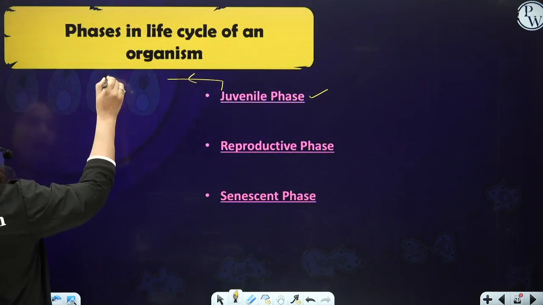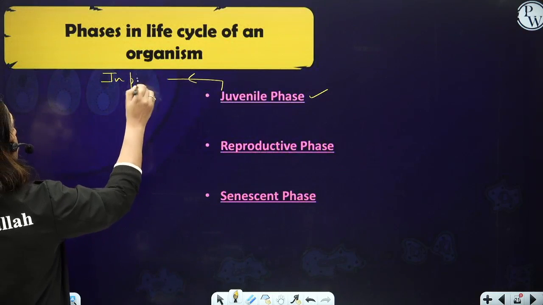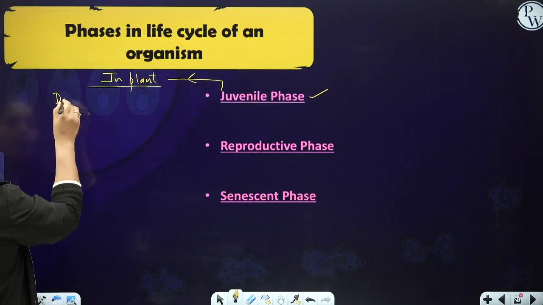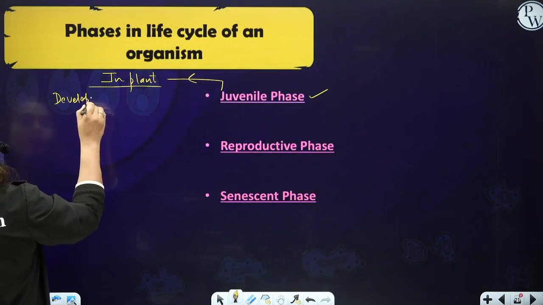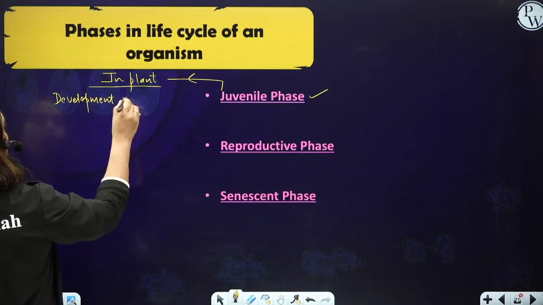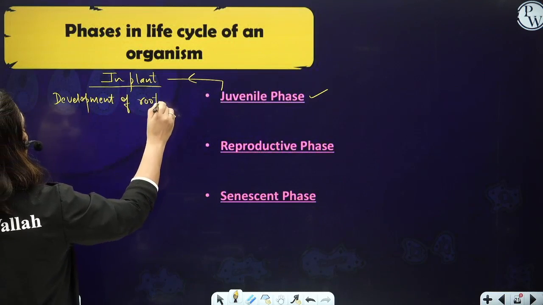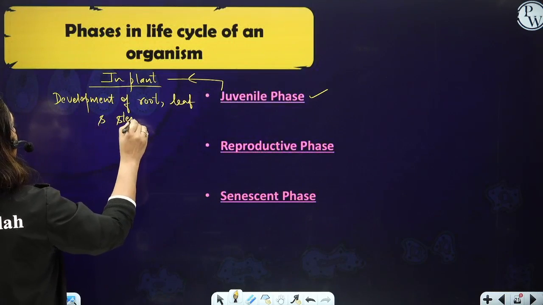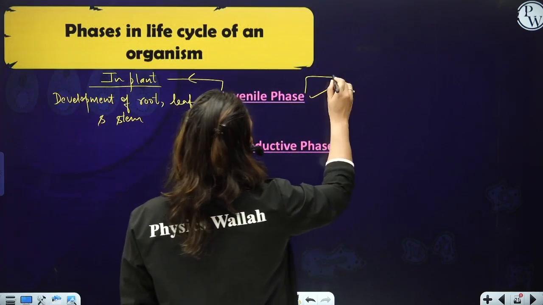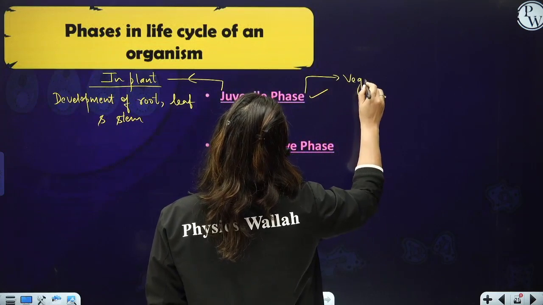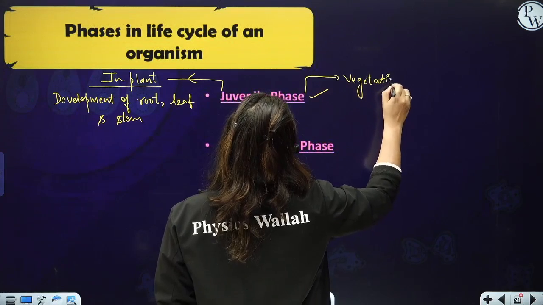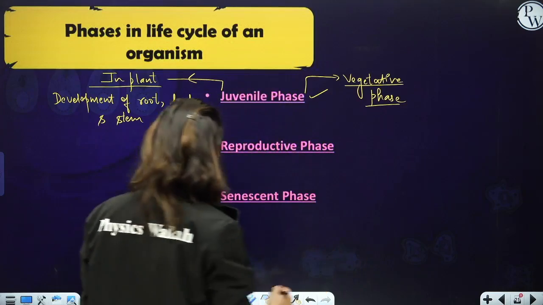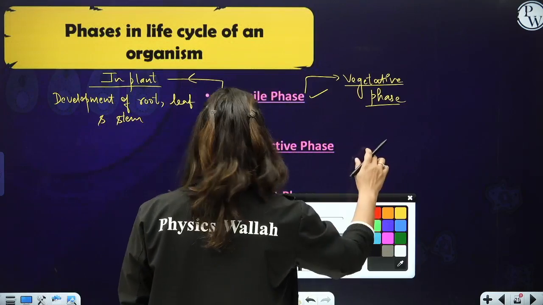In plants, what happens in the juvenile phase is the development of root, leaf, and stem. This juvenile phase in plants is also called the vegetative phase. But what happens in the reproductive phase?